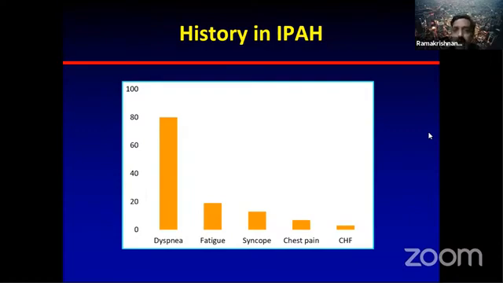So it's almost around 80%. Very rarely it can present with syncope, and heart failure is pretty rare. But in some of the registries, heart failure can be up. It all depends on where you are getting the registry from. If you get the registry from, say, tertiary care centers, then roughly around 20% of patients present with heart failure. Our proportion of patients presenting with heart failure is slightly more because we often diagnose pulmonary hypertension pretty late.